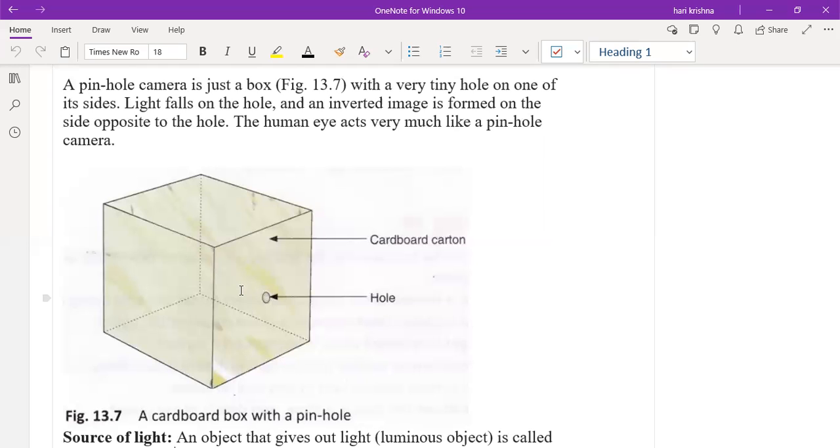Real and virtual. Anybody knows the difference of these? What is the difference between the real image and the virtual image?